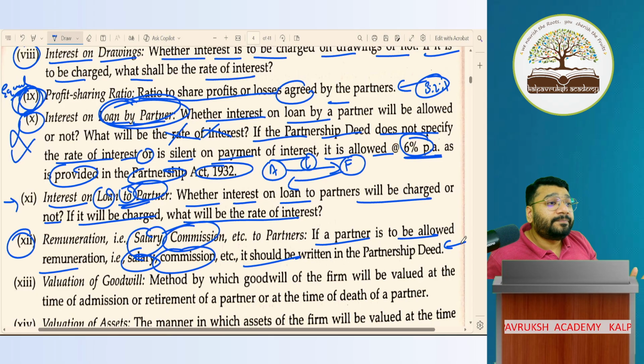Got it? Not got it? Two points should be captured. One, you have to tell that we'll give salary, or we'll give commission. Like that you have to mention. Plus you have to mention how much salary and how much commission we have to give. Both the points have to be captured. Got it? Not got it?